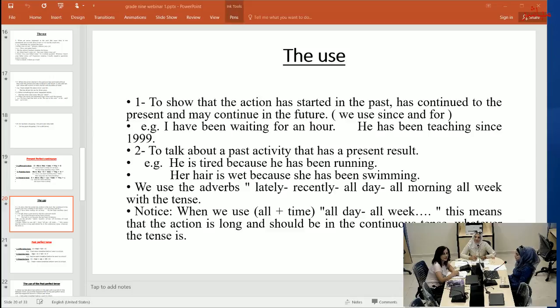We use the adverbs lately, recently, all day, all morning, all week with this tense. Notice when we use all plus time, all day, all week, this means that the action is long and should be in the continuous tense, whatever the tense is. Okay, thank you. Next, please.